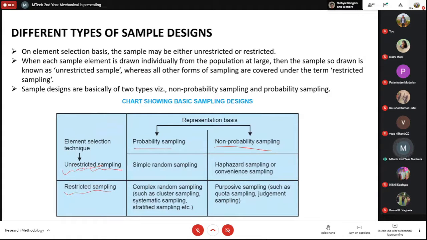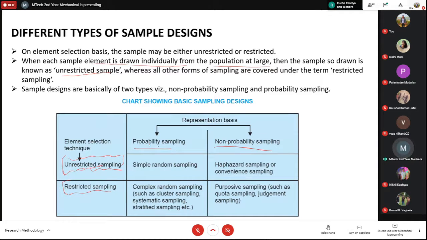If you are picking people individually, then it is unrestricted sampling, but all others are restricted sampling. When each sample element is drawn individually from the population at large, it is the unrestricted sample, and all other forms are restricted samples.